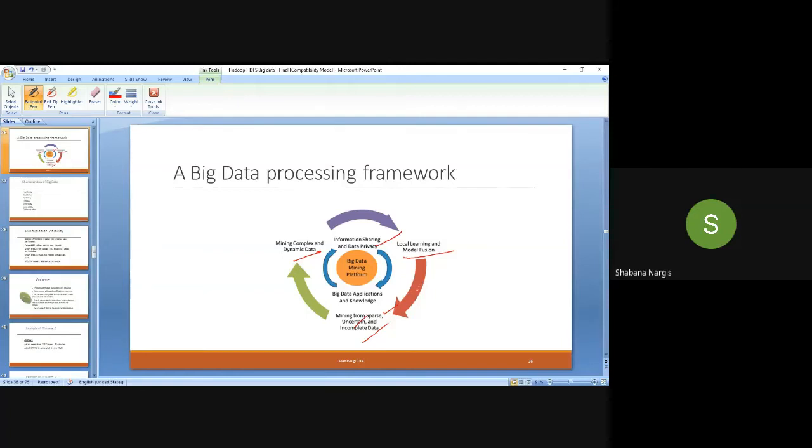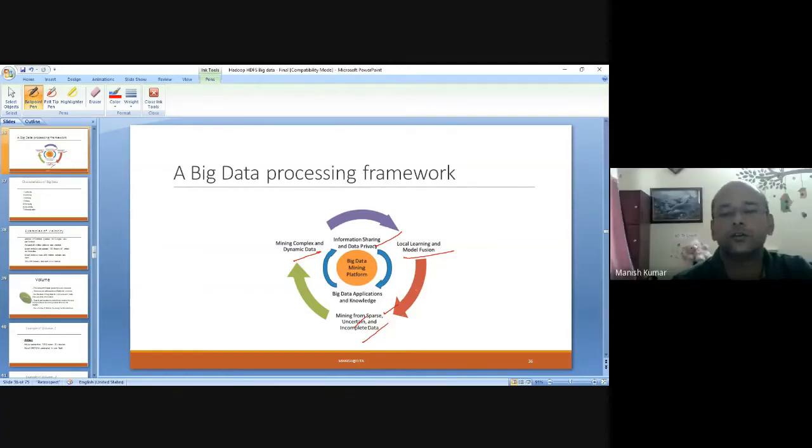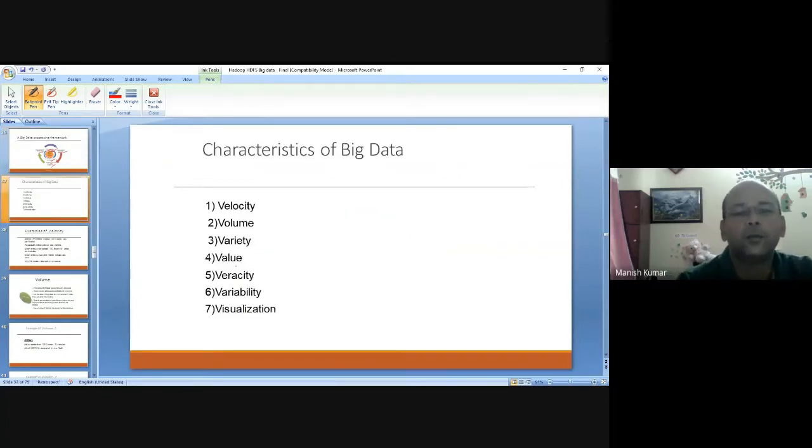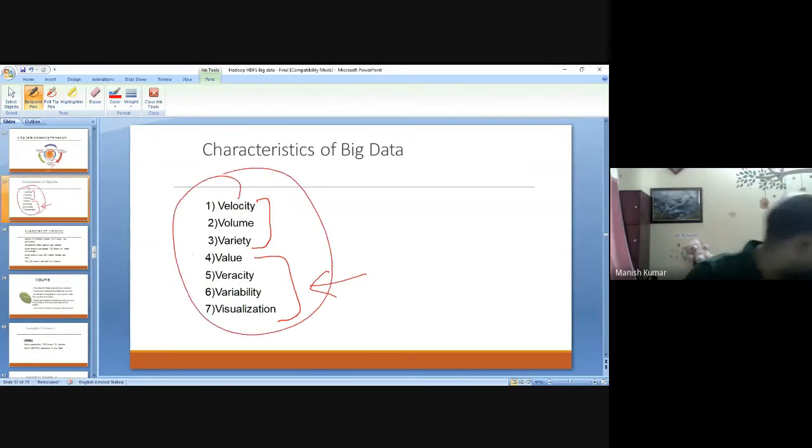Fine. So this is a big data application and knowledge, and actually there are so many platforms where you can process this part. So this is what we look for. Apart from these three, these properties or characteristics were added later on, and we believe that all these are important for us.